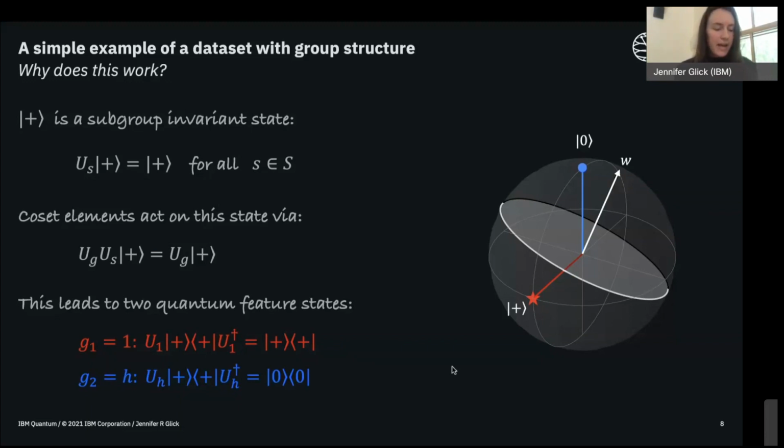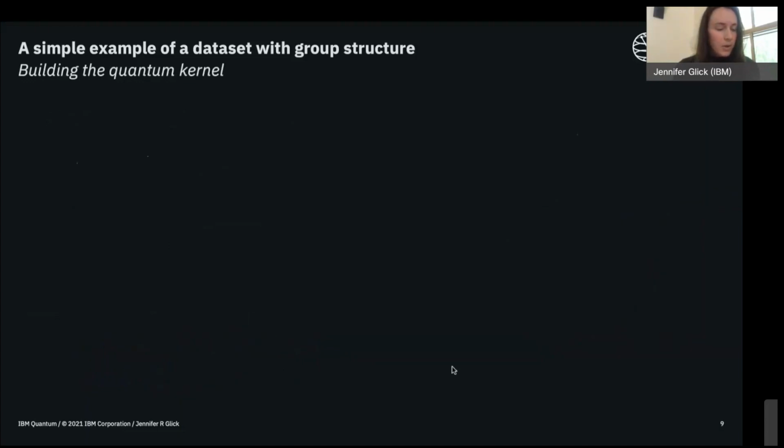So what we've seen is that the quantum state that we pick for this particular data set with group structure really matters. It can make the difference between data that's completely non-linearly separable and data that's easily linearly separable. What I want to do next is make the connection between this and how we actually calculate the quantum kernel. What does the circuit look like? How do we write down the equation for the kernel?